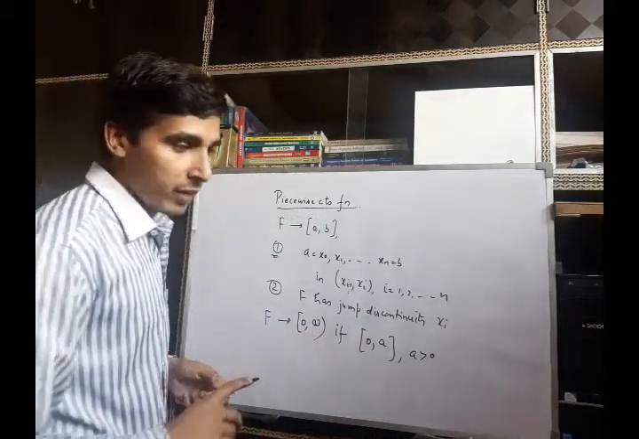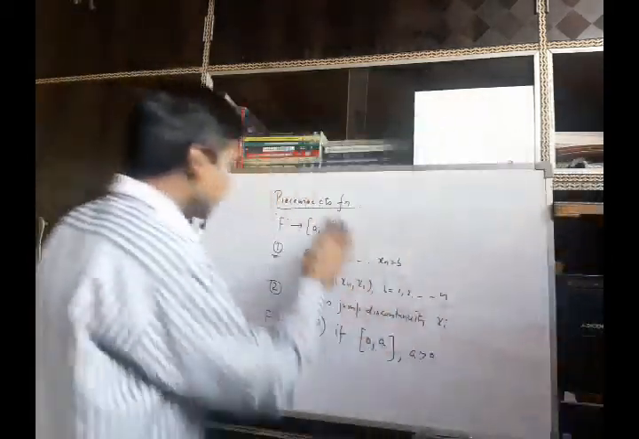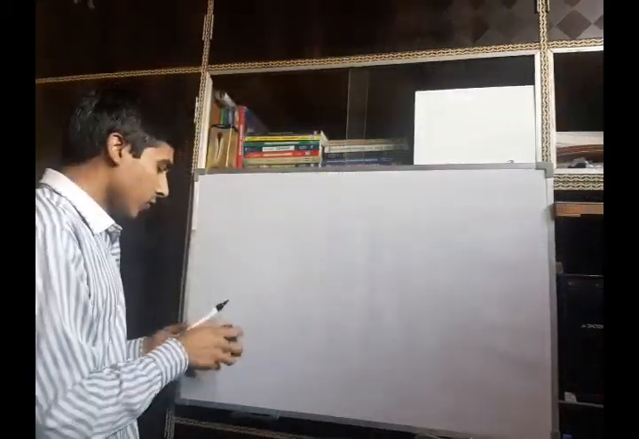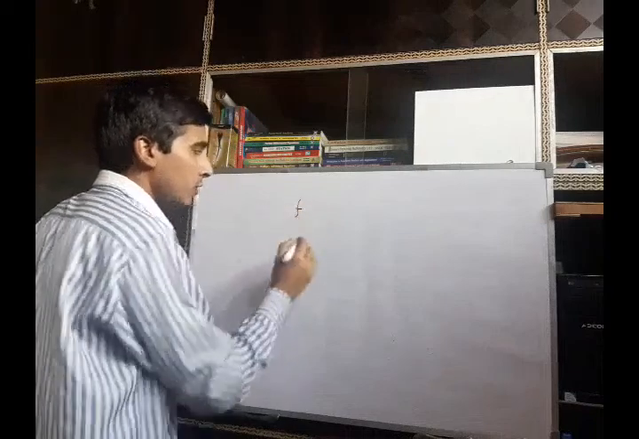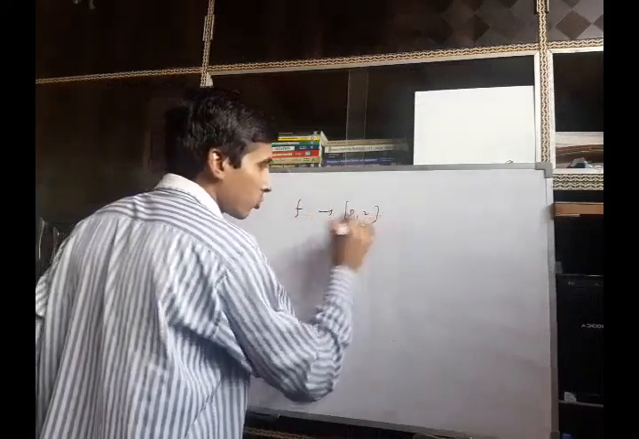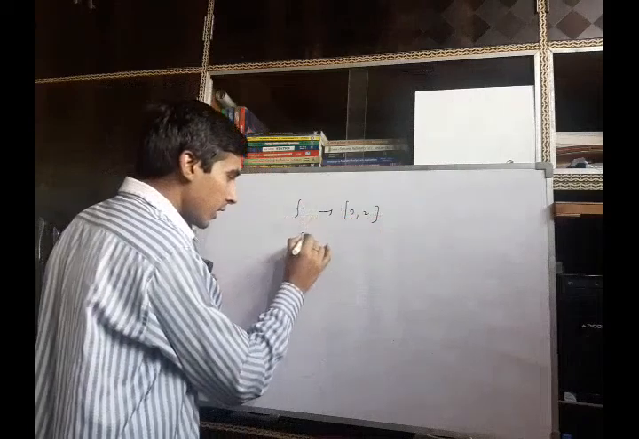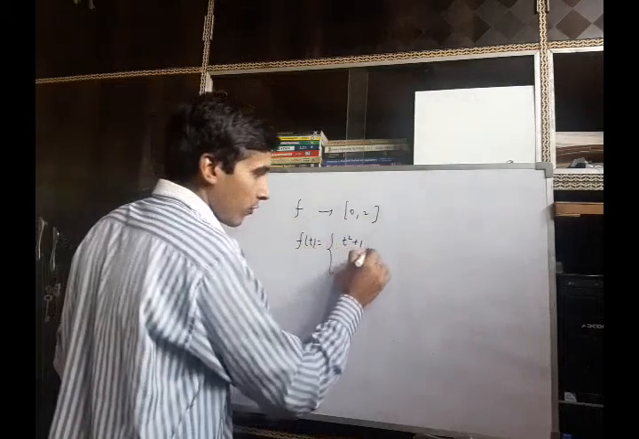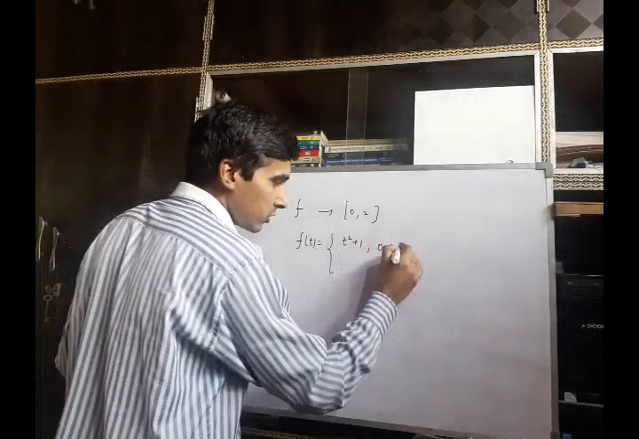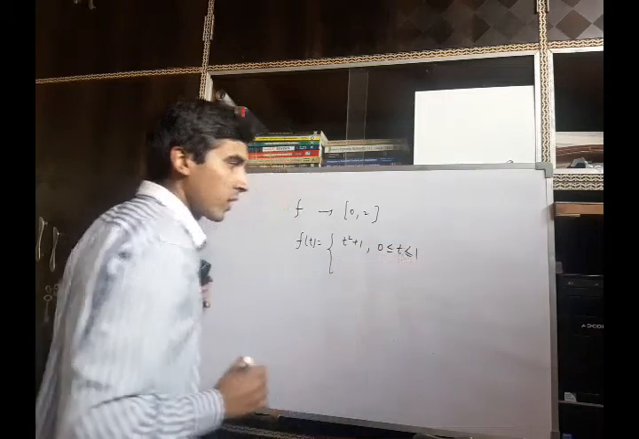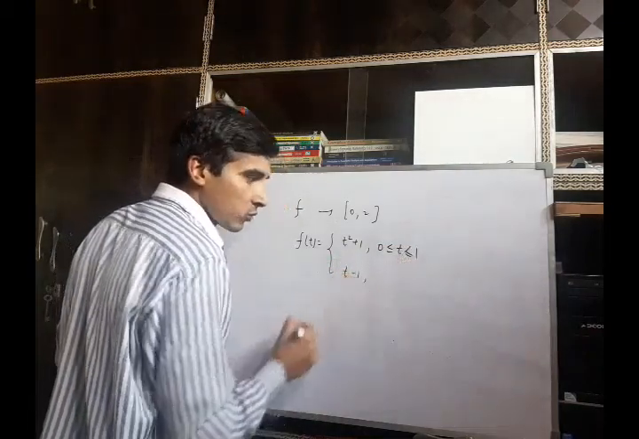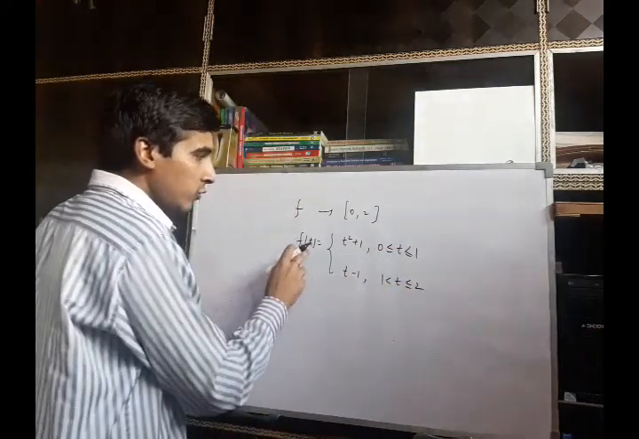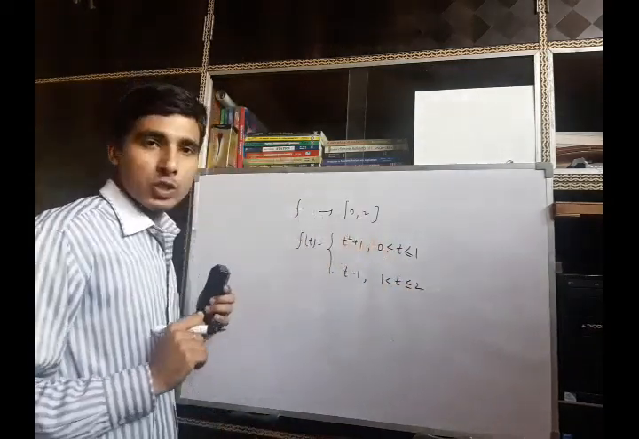Now we consider some examples of piecewise continuous functions. Suppose f is a function which is defined on the closed interval 0 to 2 such that f(t) takes the value t squared plus 1 when t lies between 0 and 1, and it is t minus 1 when t lies between 1 and 2. Clearly this function is defined on this closed interval 0 to 2.